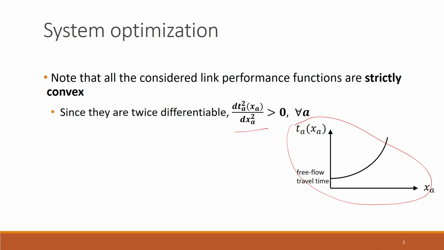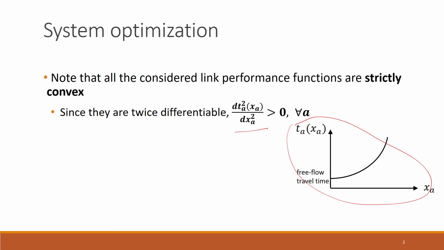If you recall, before this we have seen two additional assumptions that we had made on the link performance functions. In the discussion of the user equilibrium case, the first assumption was that the travel time on any link is a function of the flow through that link only, and the rate of change of the travel time function with the flow at any point is positive.